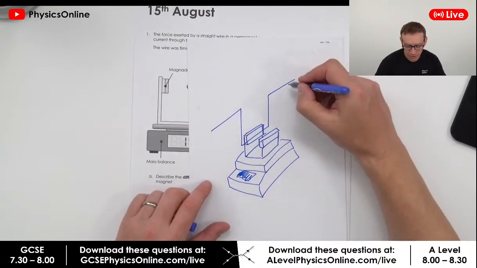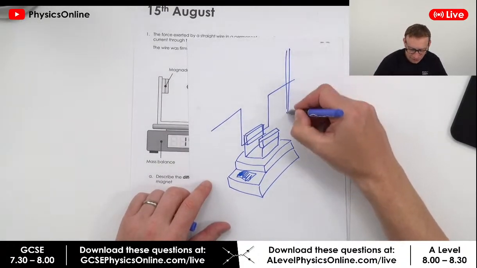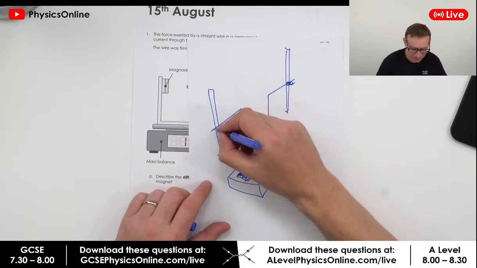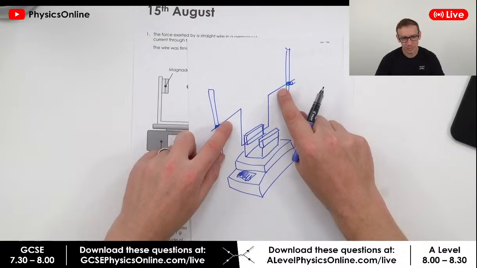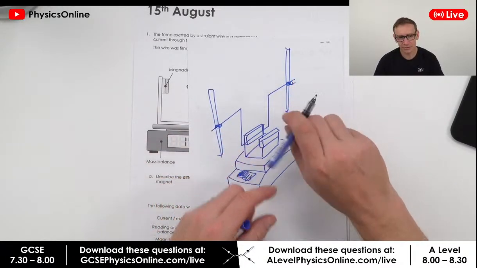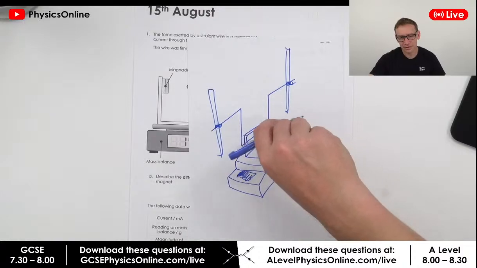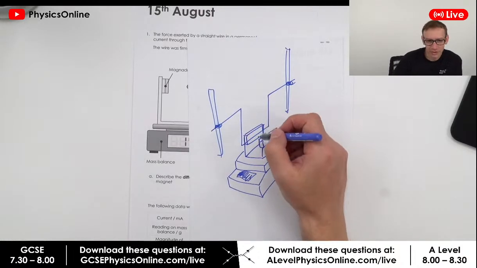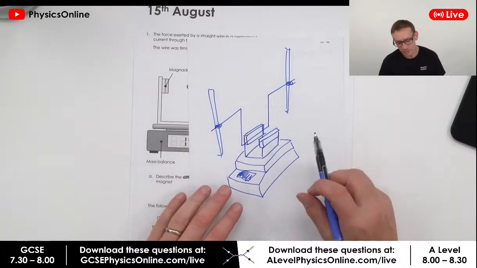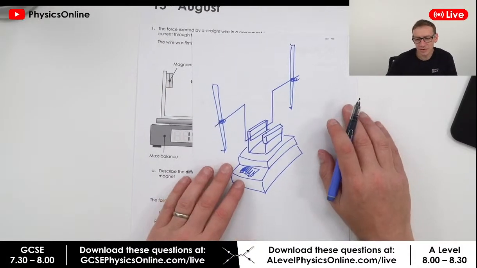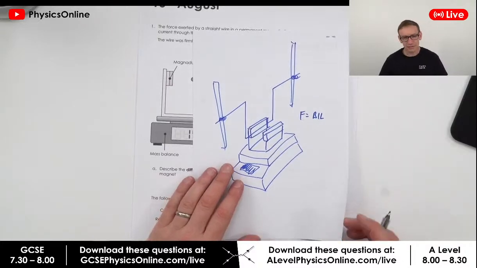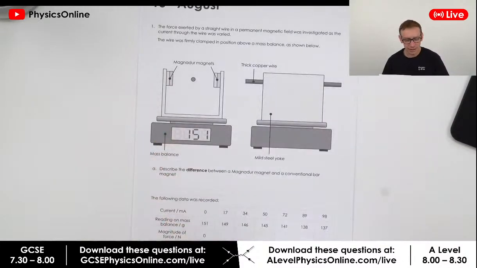And then what you do is you clamp these in position using retort stands, something a bit like that. So this is completely clamped, and that means it's quite easy to change the orientation of the wire. You can change the angle, and also you can change the length of the wire that's in the field. So you often use quite a thick rod. And this one here, it's basically the GCSE F equals BIL, and this is something that's investigated further at A level.